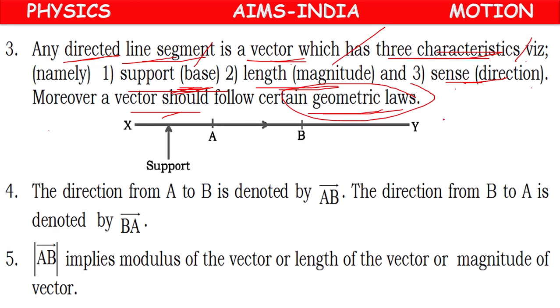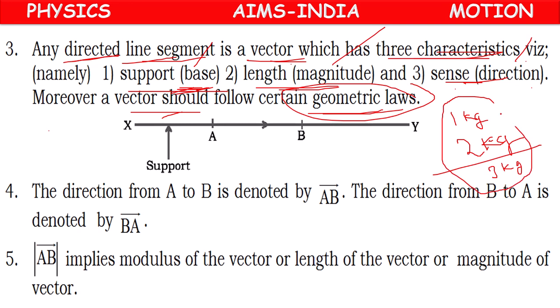Suppose we went to market, we want to buy sugar, 1 kg sugar. First we have bought 1 kg sugar. Next 2 kg wheat flour. How much weight are we carrying? 1 plus 2 kg, 3 kg. So normal algebraic addition with the help of scalars. Mass is a scalar.